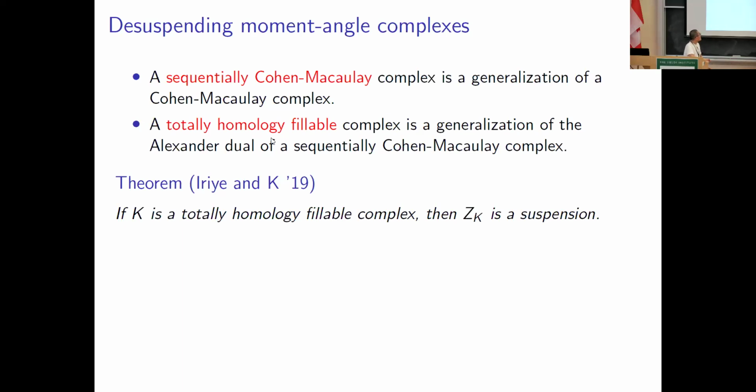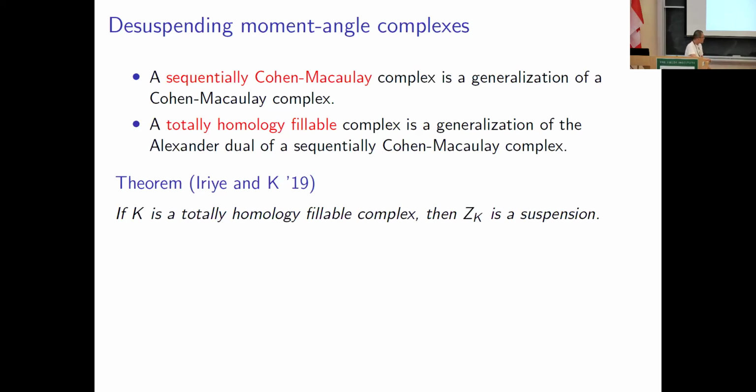And totally homology fillable complex, which is a generalization of the Alexander dual of sequentially Cohen-Macaulay complex. And we can prove that if K is a totally homology fillable complex, for example, the dual sequentially Cohen-Macaulay complex, then the fat wedge filtration of ZK is trivial, so ZK is a suspension.